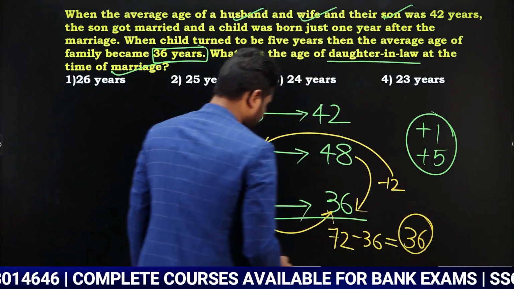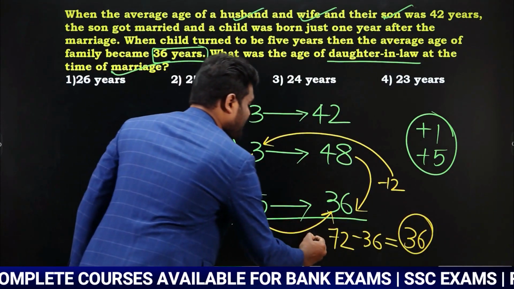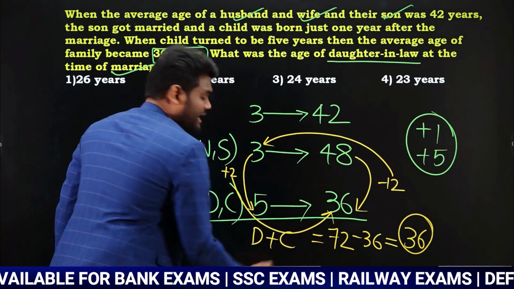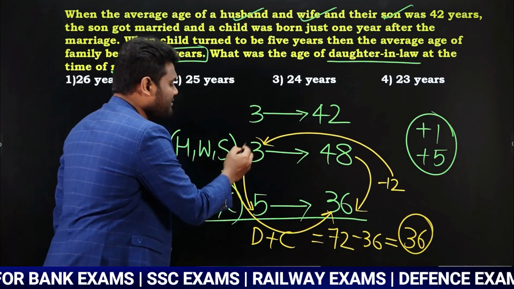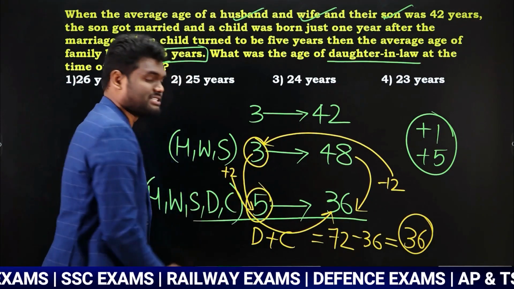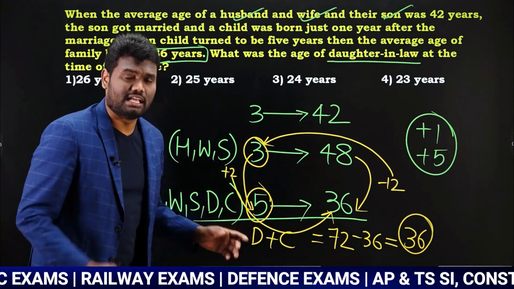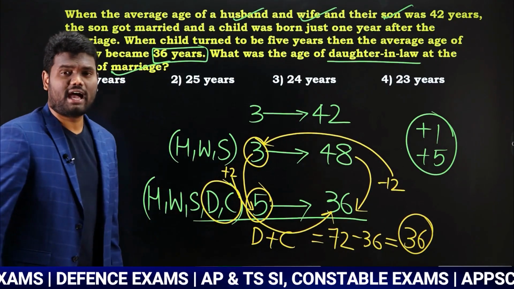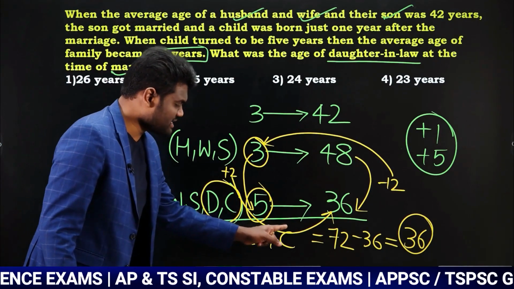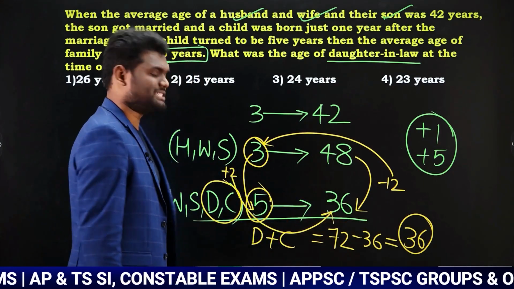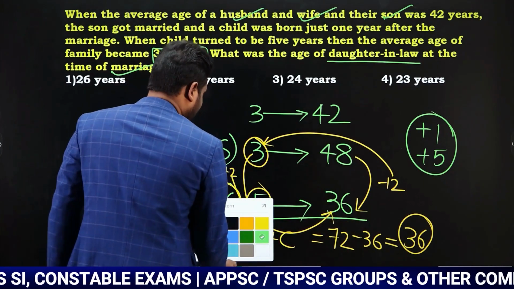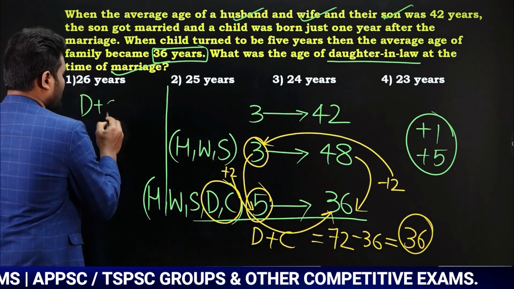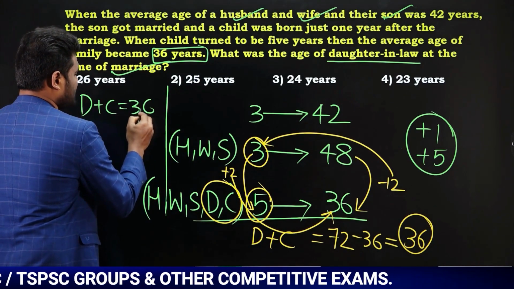Now what is this 36? This 36 is nothing but the sum of ages of the daughter-in-law and child. Yes or no? Why? Because here you have 3 persons, here you have 5 persons. The difference is 2 persons. Who are those 2 persons? Those 2 persons are the daughter-in-law and child. So the daughter-in-law and child combined together are 36 years. Yes or no? That means daughter-in-law plus child is 36 years.